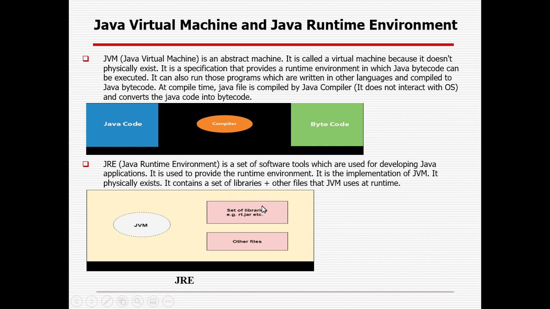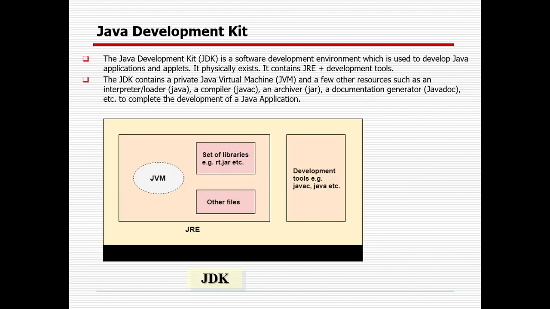Then the next one is the JDK, the Java development kit, which is a combination of the JRE as well as a set of development tools. The JDK is a software development environment used to develop Java applications and applets. It also physically exists.